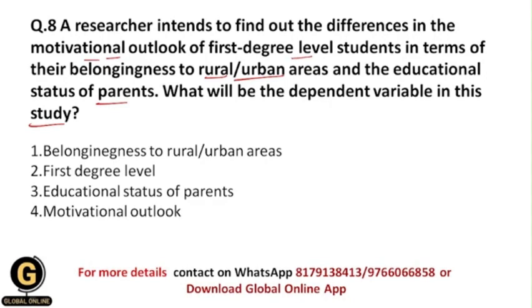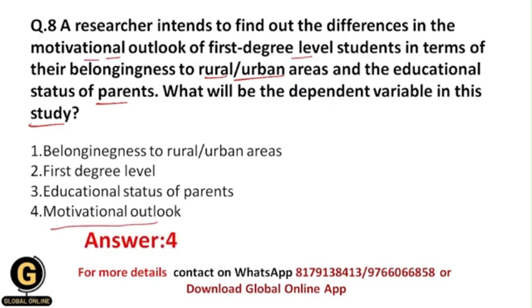So here basically a researcher wants to study the motivational outlook of first degree level students, and that's why motivational outlook should be the dependent variable, because the variable which is under study, or the effect variable over here, is motivational outlook, and the independent variables are belongingness to rural or urban areas and educational status of their parents. Okay, and that's why your correct answer should be 4, that is motivational outlook, because dependent